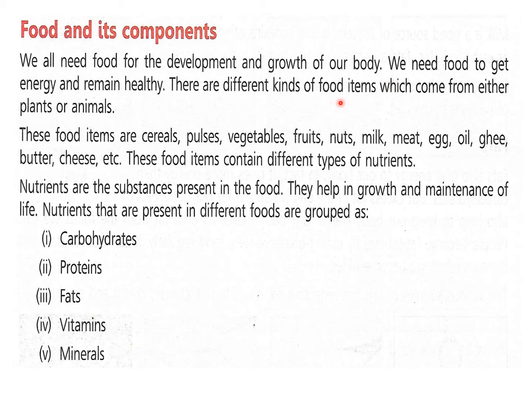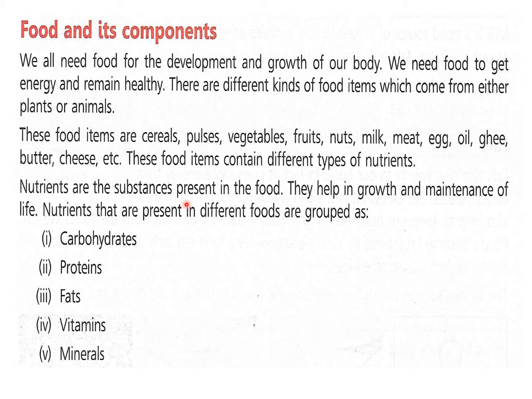There are different kinds of food items which come from either plants or animals. We all know that we are mostly dependent on plants directly or indirectly, and also on animals for different products such as milk, eggs, meat, etc. Okay, so these food items are cereals, pulses, vegetables, fruits, nuts, milk, meat, egg, oil, ghee, butter, cheese, etc. These food items contain different types of nutrients. So all the food items have different kinds of nutrients, and all are very important for us.